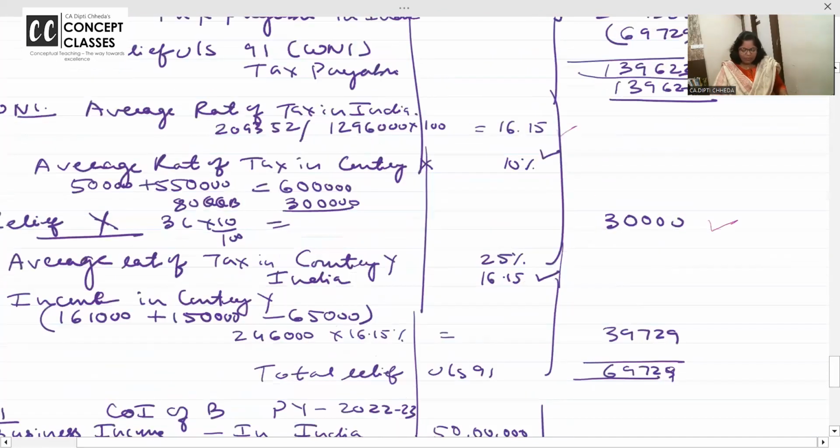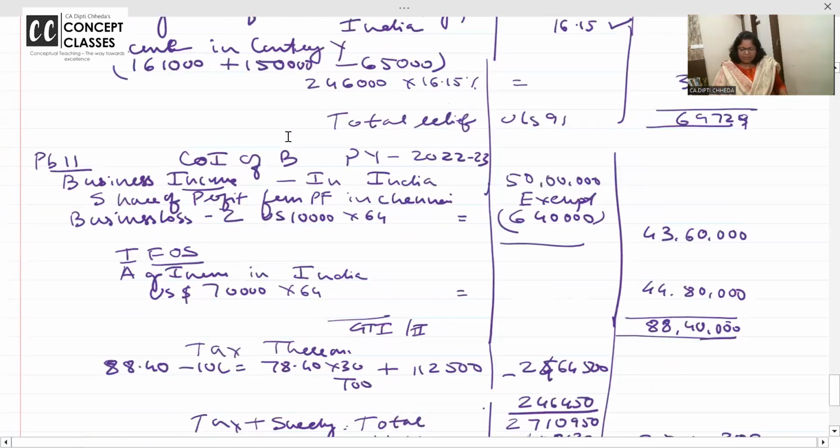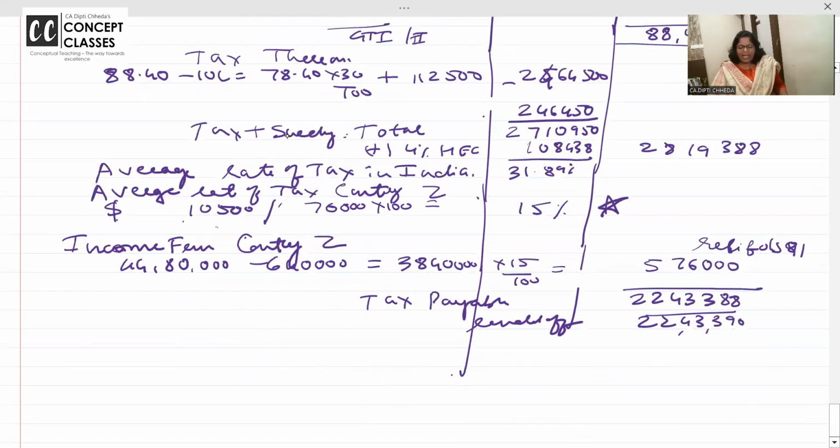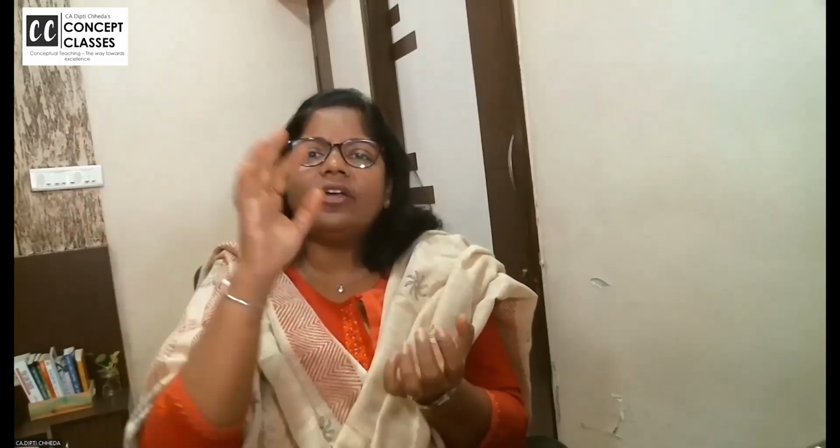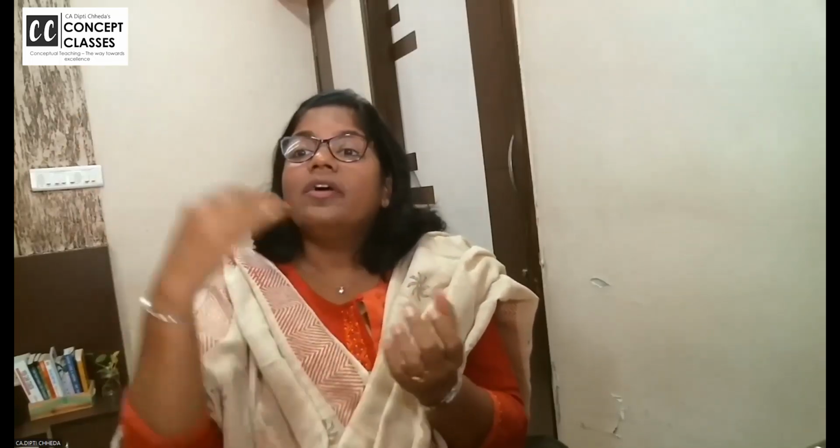Clear to all of you how I'm doing the same kind of problem. Average rate of tax in India and average rate of tax in that country. Up to here students do correctly, whichever is lower. But they give the lower rate directly on the 5 lakh and 7 lakh, which is wrong. 5 lakh if I have received foreign country's income, 3 lakh 80QQB deduction I have claimed. So what is net taxable in India? Multiplied by whichever is lower rate, that much relief is given. Clear to all of you, right?